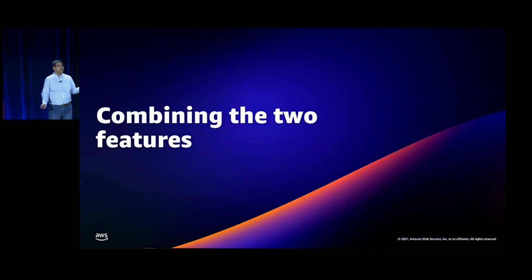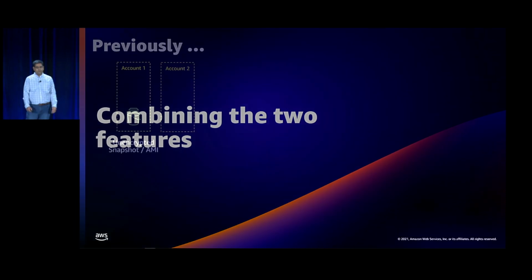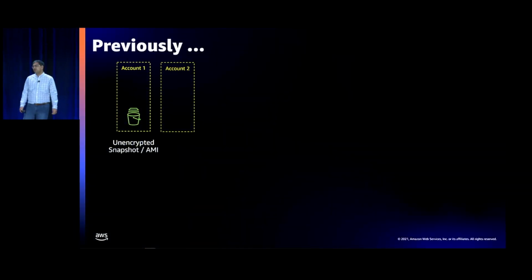The really cool thing is combining these two features. What does that mean? Let's say you had an unencrypted snapshot in an AMI, and you wanted to launch an encrypted volume in a different account.